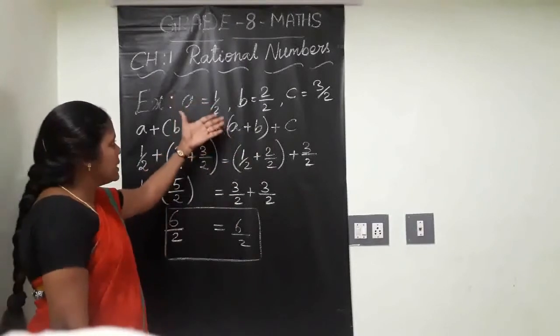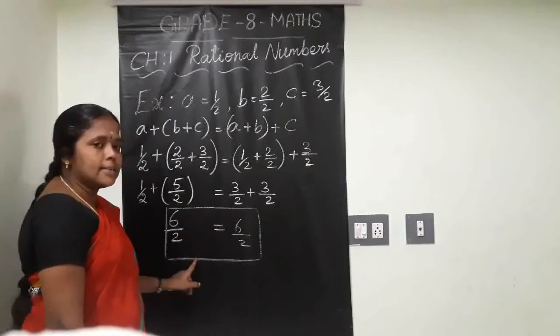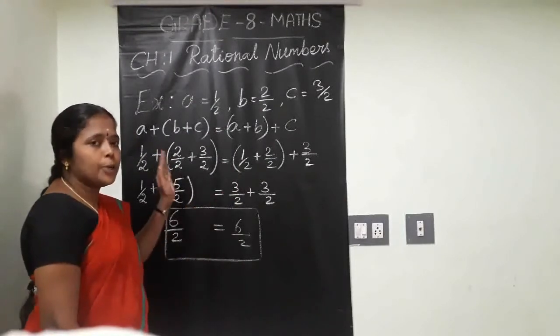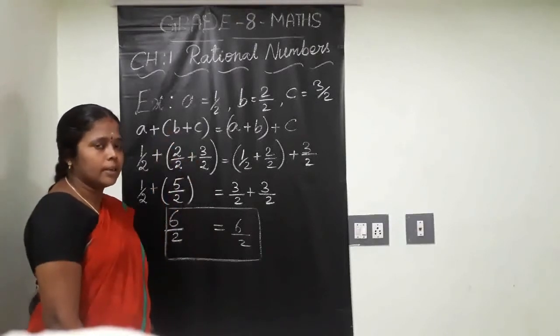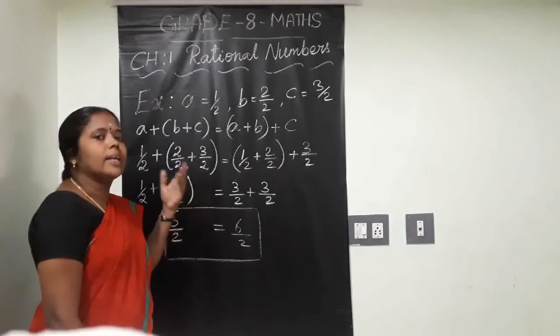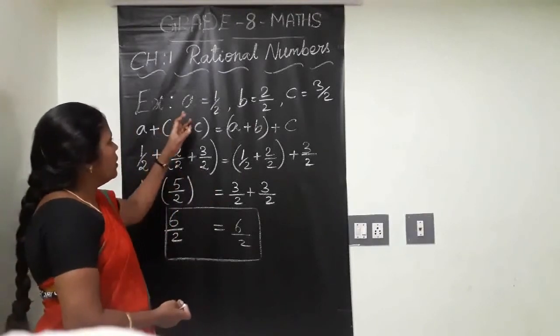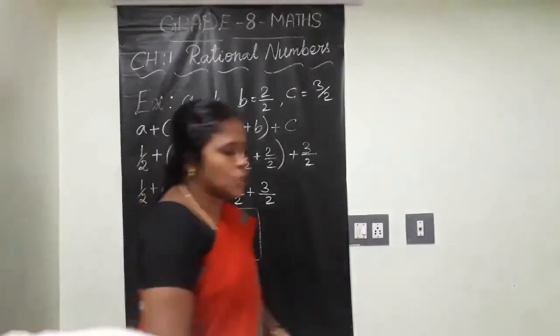For the three rational numbers, I have solved both sides and got the answers correctly. So what do you observe from this? The associative property is suitable for rational numbers under addition. In general, we can add the numbers in any order. We will check the same by taking the same values under multiplication. Just wait.